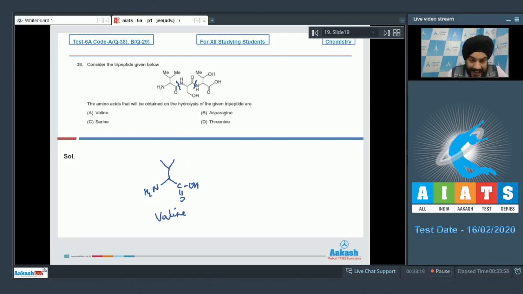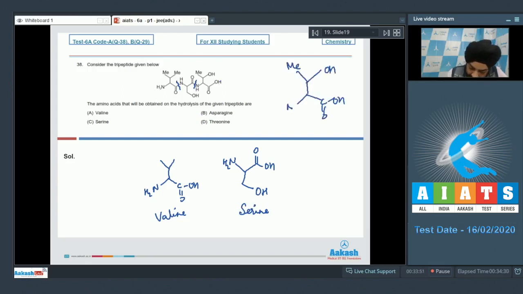The second amino acid that will be generated is this one. So it contains a CH2OH at the alpha carbon apart from the amino group. So students, this is serine. And if I talk about the last amino acid on the right that will be obtained, this amino acid, students, is threonine. Okay, so for this question we have to mark the correct answer as option A, option C and option D. Asparagine is not obtained upon hydrolysis of this given tripeptide.